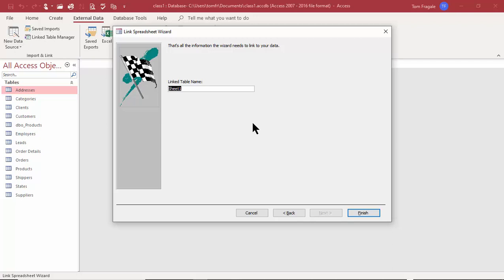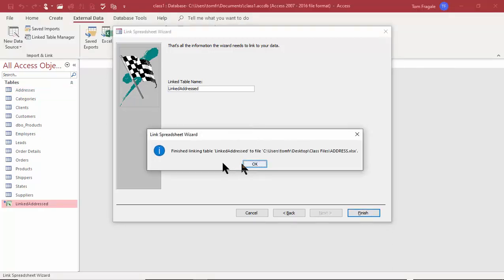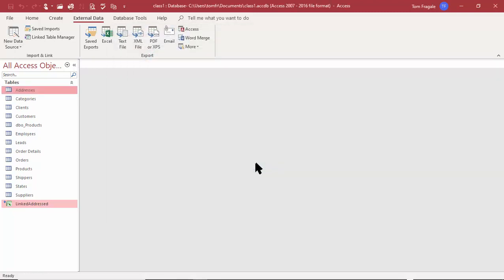When we do a link, it's a little bit simpler. So I'll call this one linked addresses. And it says it's finished linking that table, so I'll click on OK. Now, notice how we have the address table and we have linked addresses.